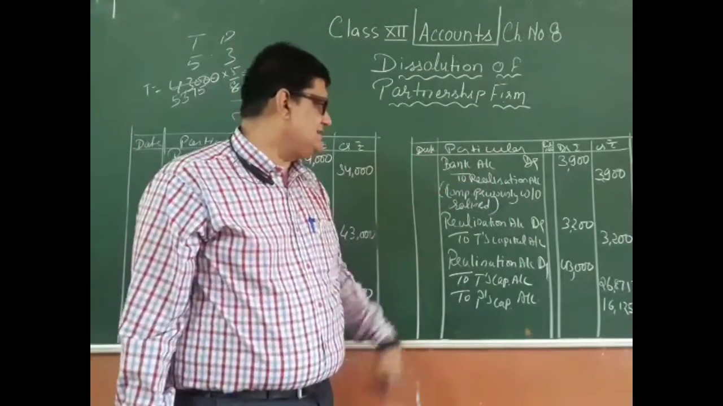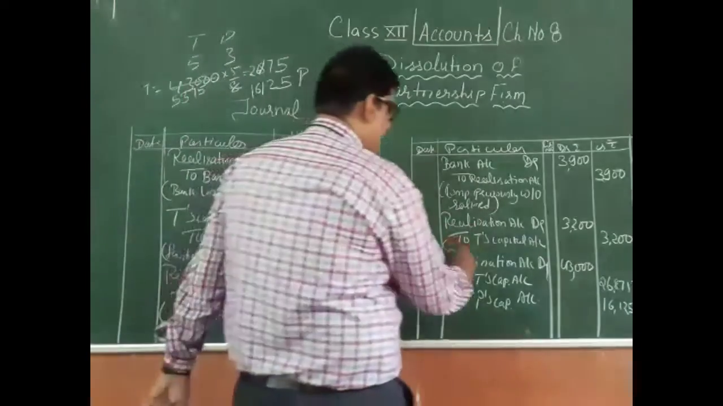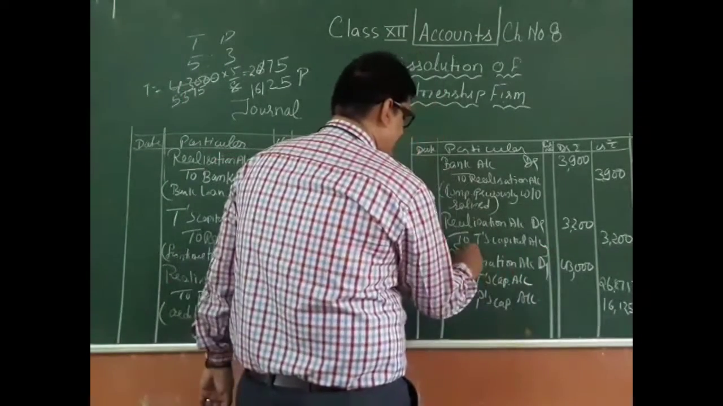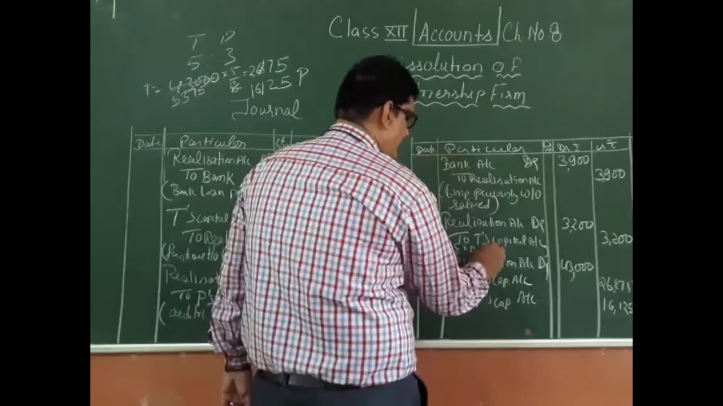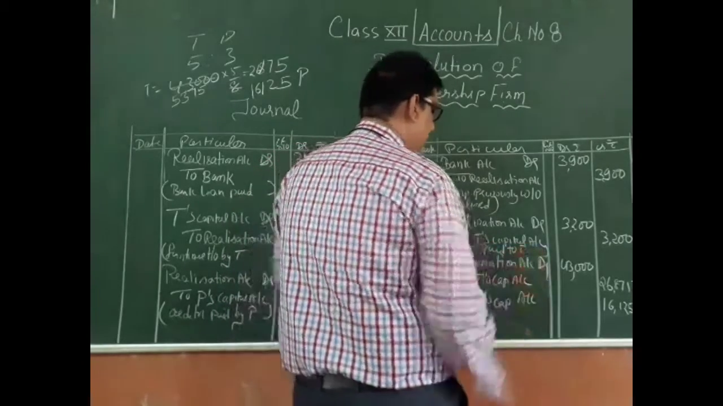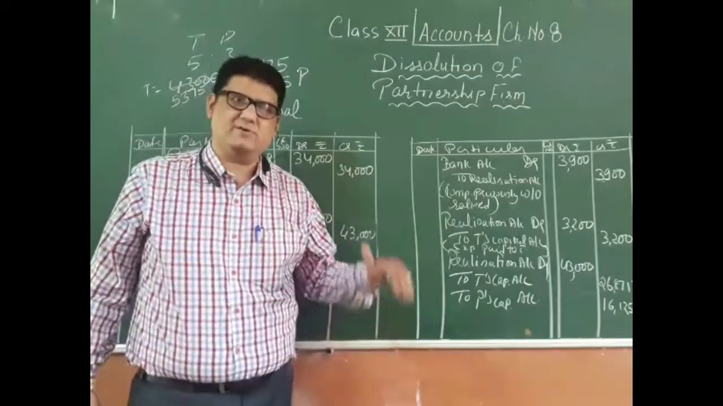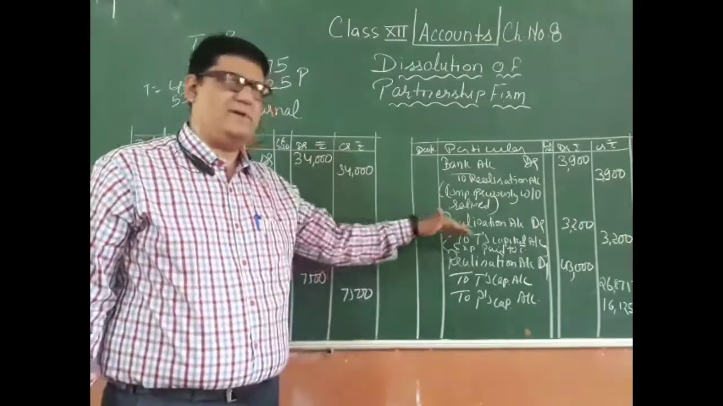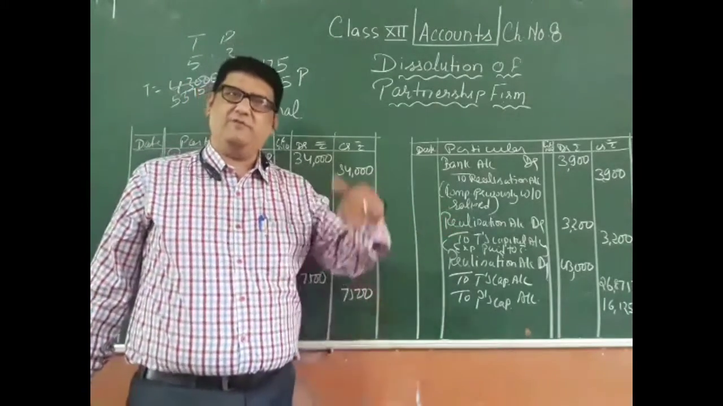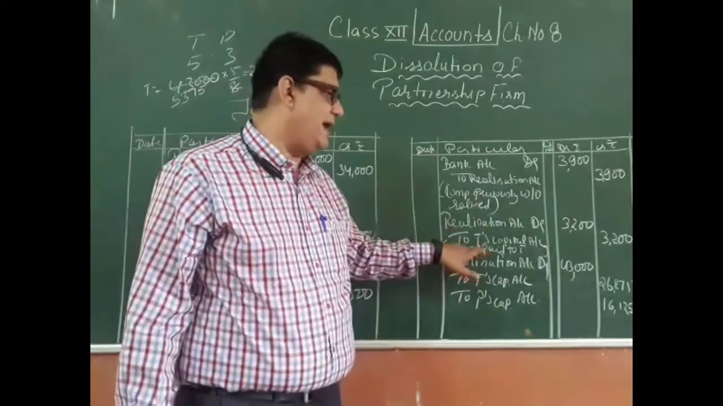it will be paid to realization. Then if there are expenses of the realization, we have already discussed that in detail, that here T has paid the expenses. So if a partner is making any expense on behalf of the firm, the firm will pay that partner. If the firm itself is making expenses, the firm will do realization to bank.